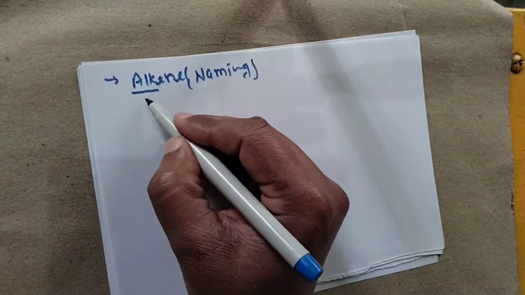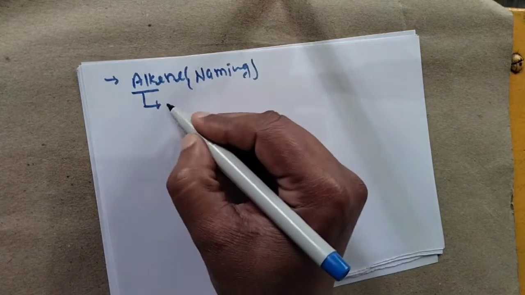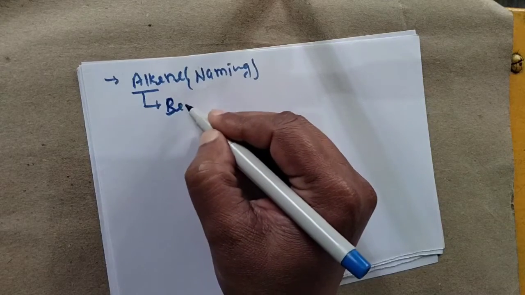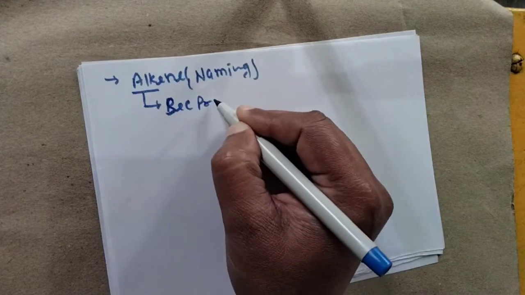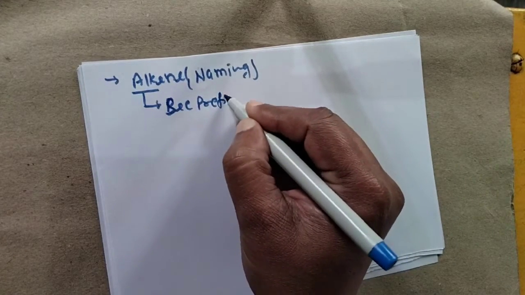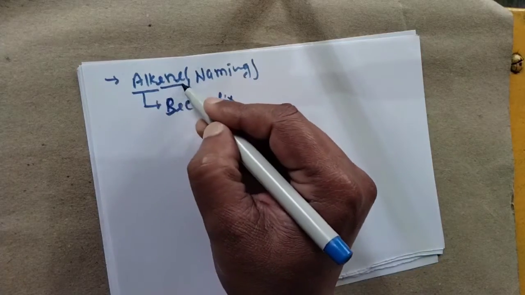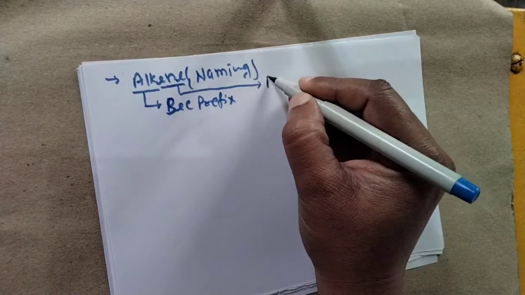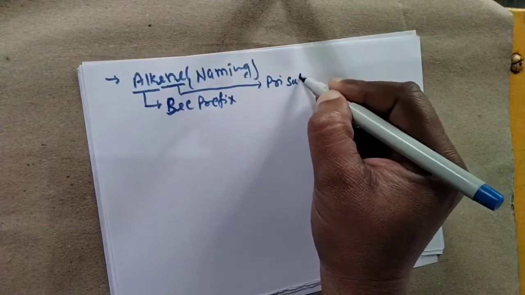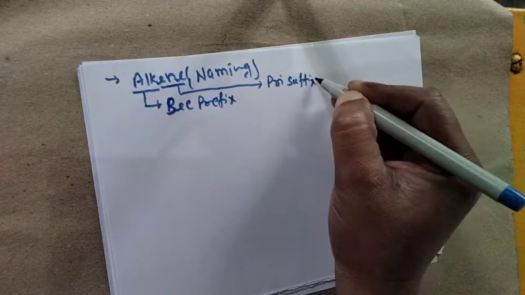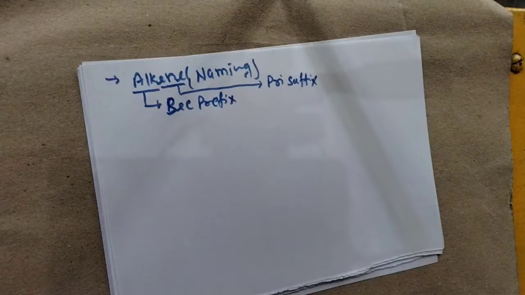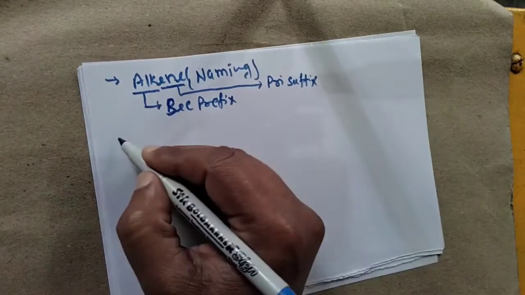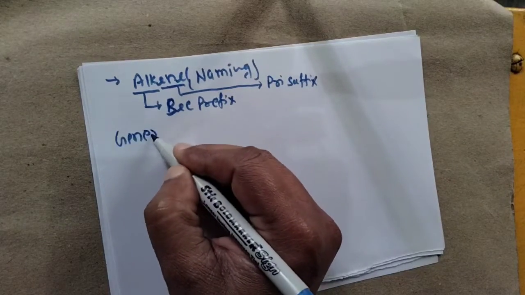Here alk acts as a secondary prefix, and ene acts as the primary suffix.